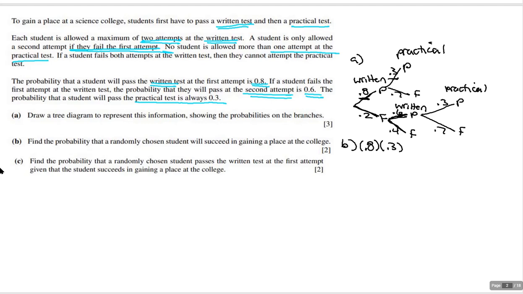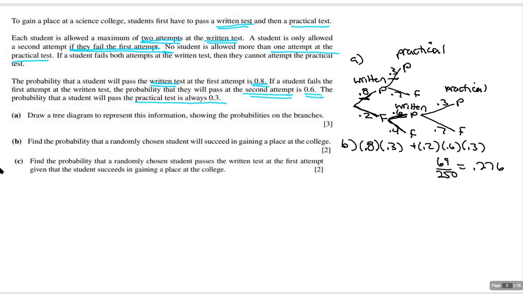Another way this can happen is if I fail it first, but then pass the written, and then pass the practical. And so if you put all that together, multiplying them and adding them, you should get 69 over 250, or 0.276 is the probability answer for B.